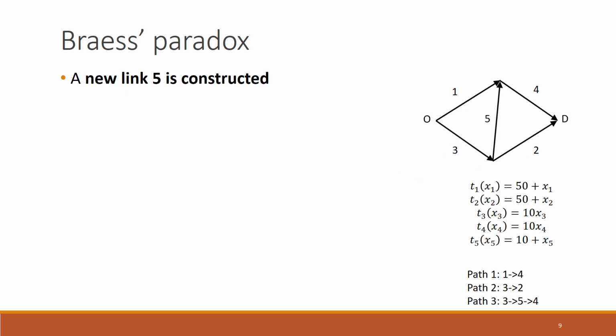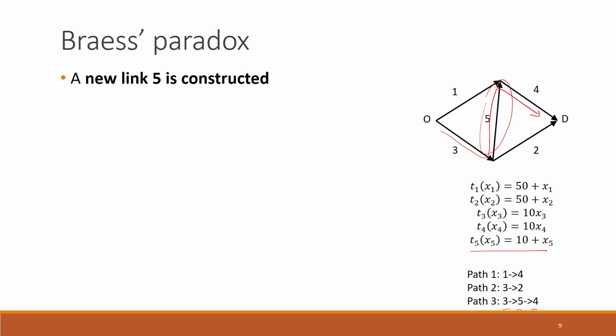Now, let us make one change here. Let us construct this new link 5 in this network, this link here. The travel time of this new link is given here, and with this change there is now an additional path 3 which goes from origin O to destination D, which is to take link 3, then link 5, and then link 4, this way.